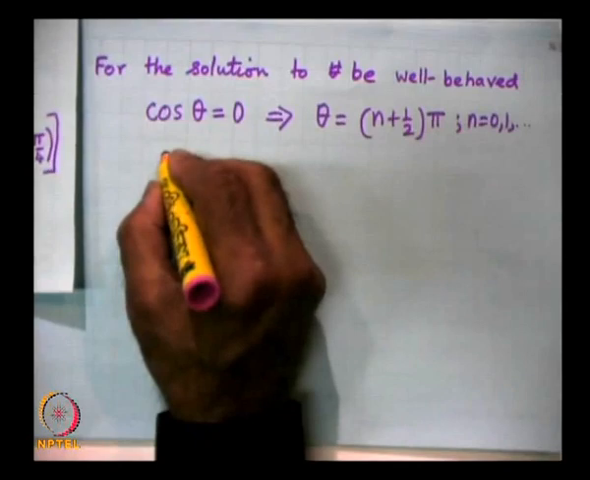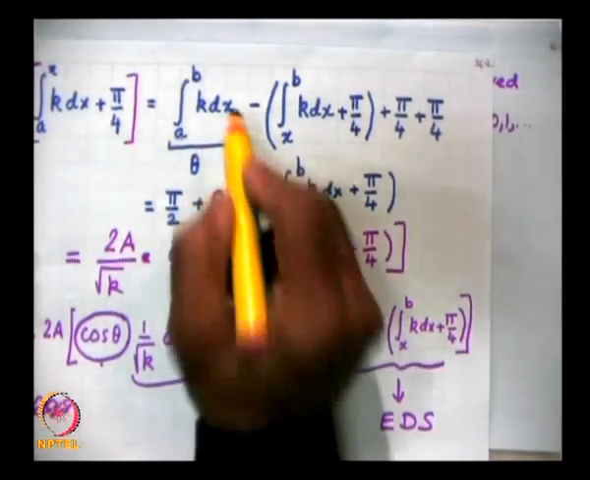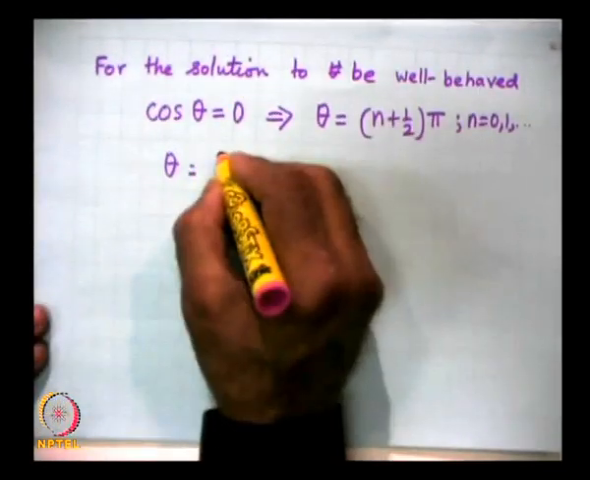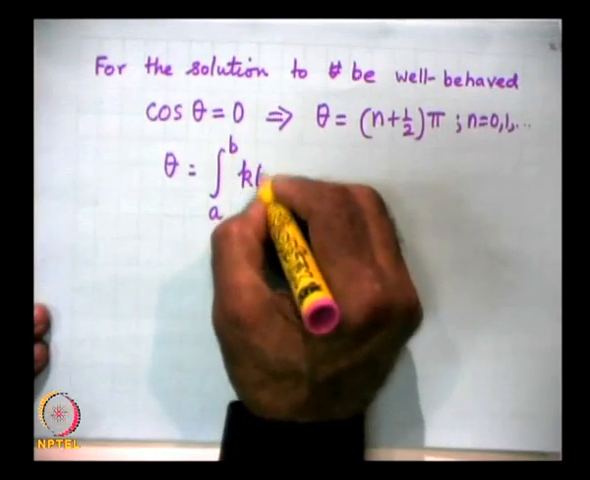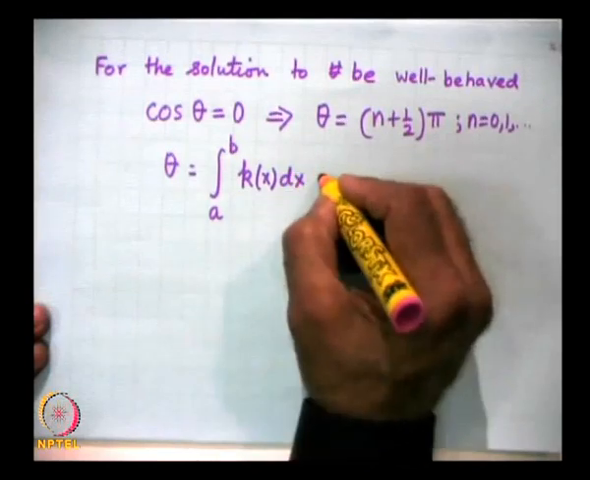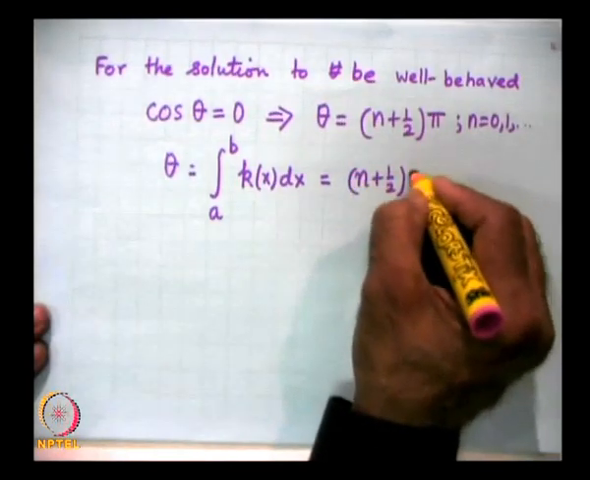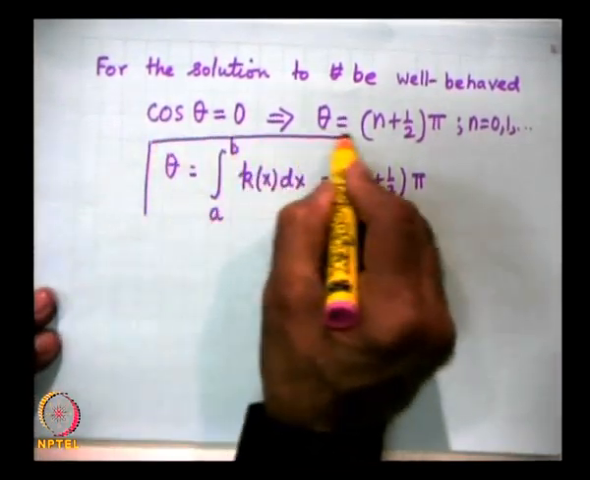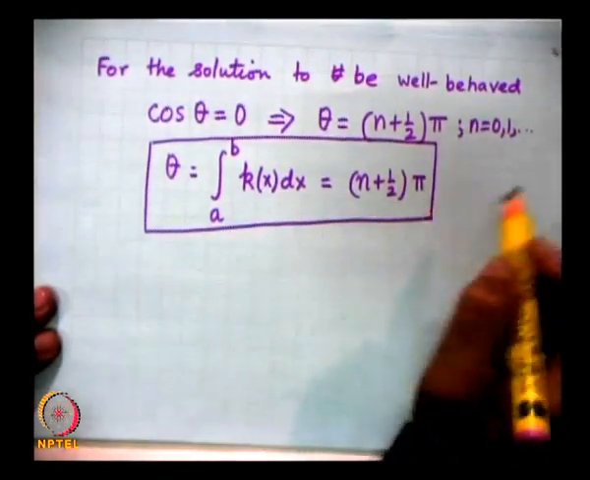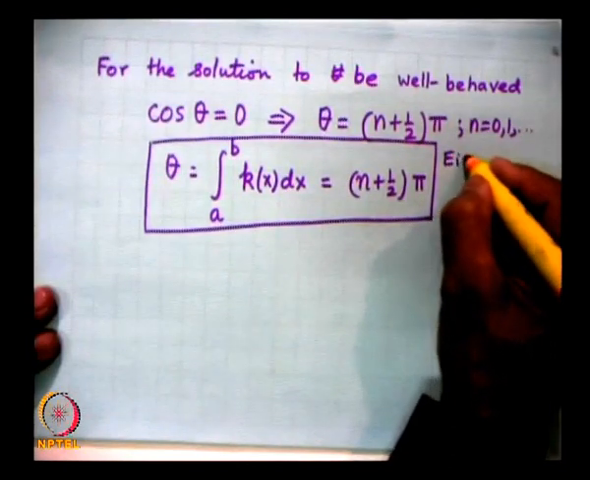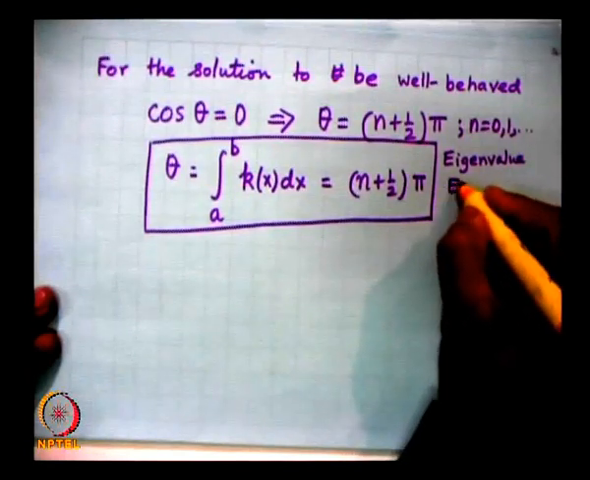And what is my theta? Theta is equal to the integral from a to b of k dx. So, theta is equal to the integral between the two turning points a to b of k of x dx, and that must be equal to n plus half pi. This is a very important result that we have derived. This is the eigenvalue equation, the equation which determines the eigenvalues of the problem.